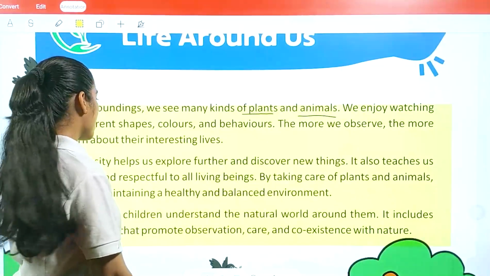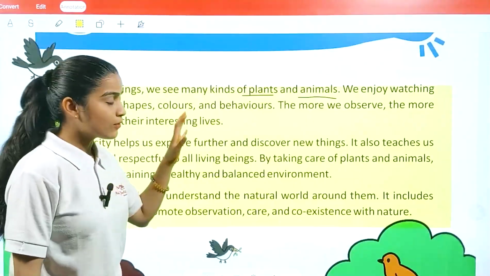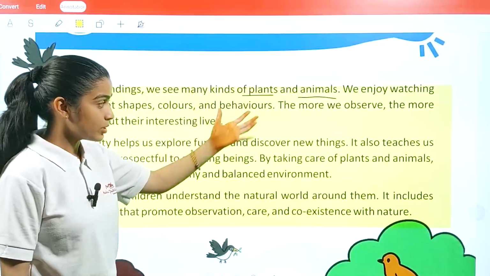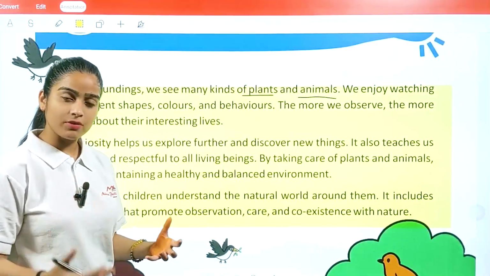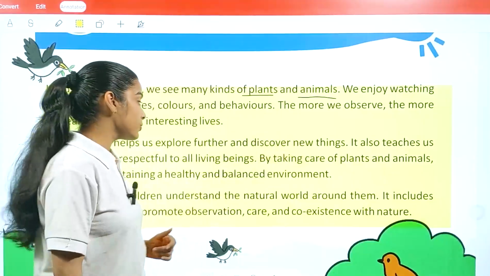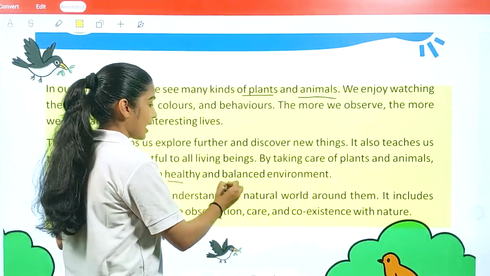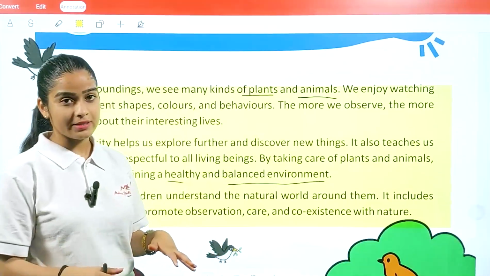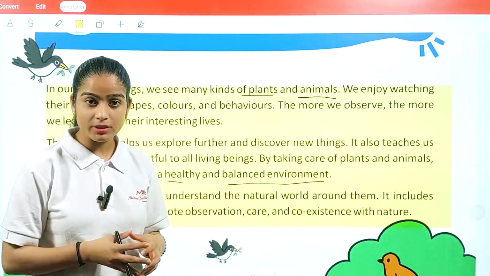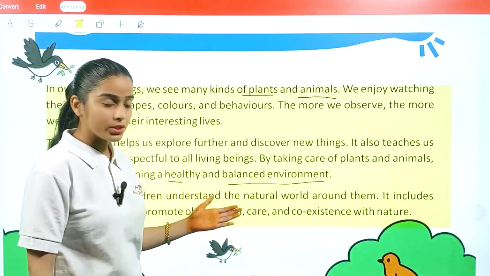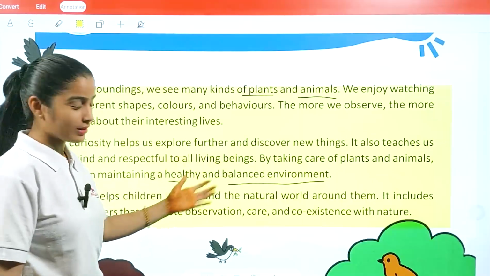Here we will learn what kind of behavior we have to show towards plants and animals, and why we need to learn this: because this lesson will help you to maintain a healthy and balanced environment. When all living things live together and know how to respect each other, they become a healthy and balanced environment.